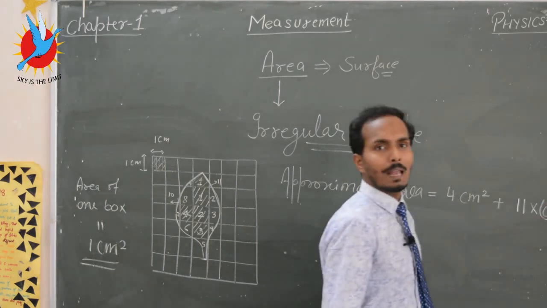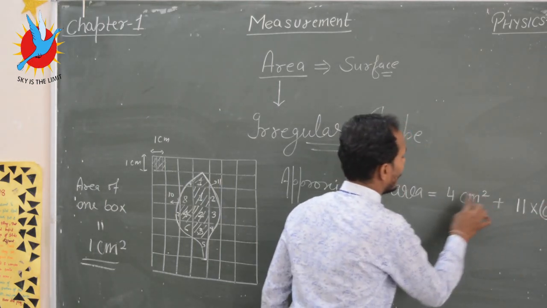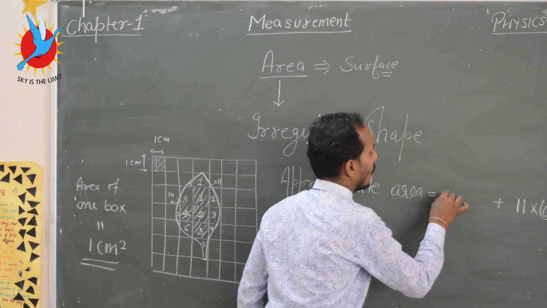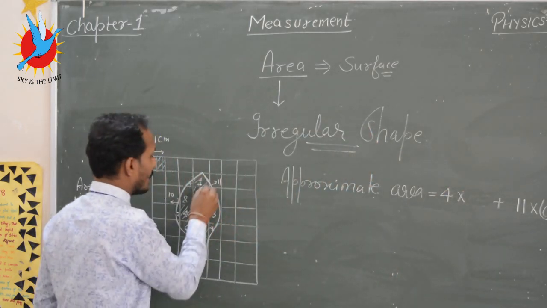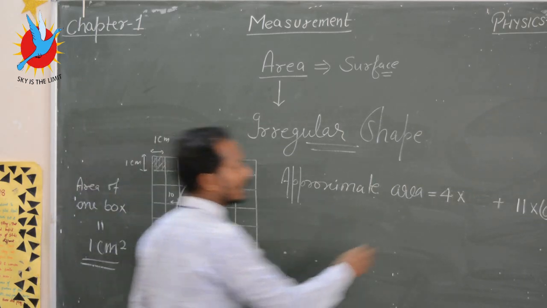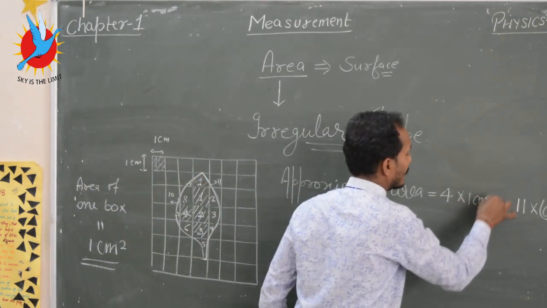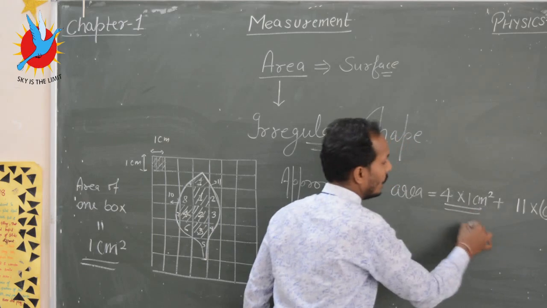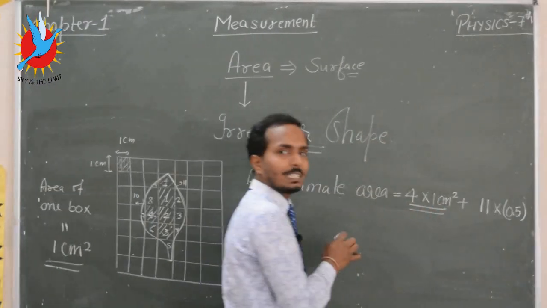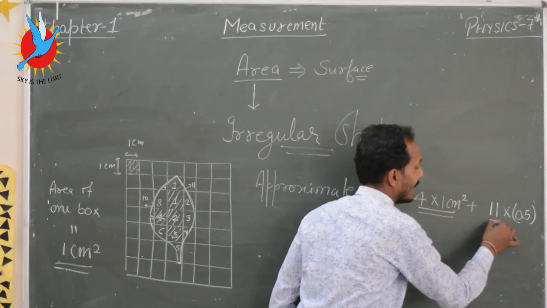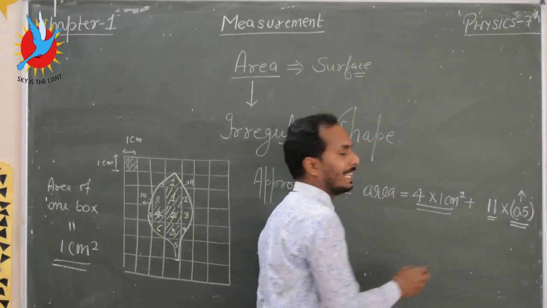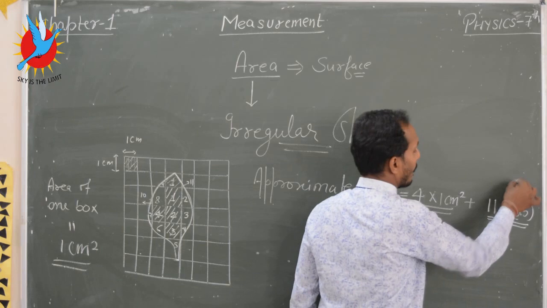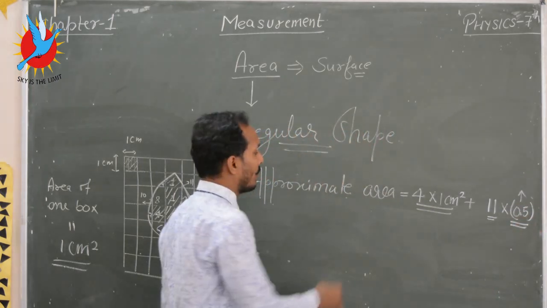So you can say that the approximate area is 0.5. Now multiply. I multiply 4 by 1 centimeter square, because those boxes are completely covered, so their complete area is 1 centimeter square. And this 11 is multiplied by the approximate area of the boundary boxes, which is 0.5.